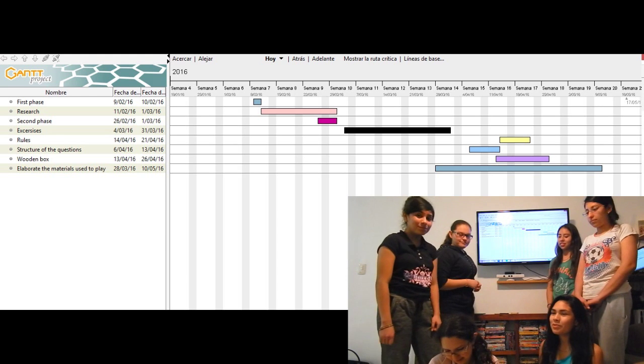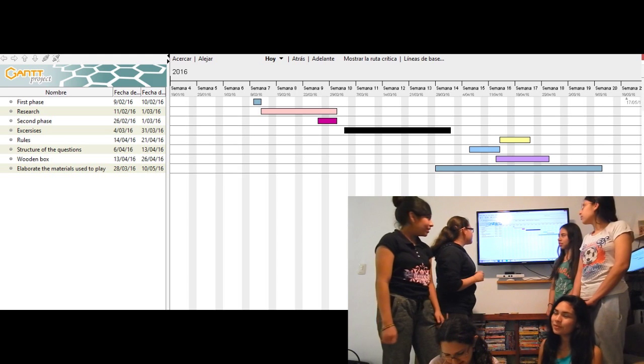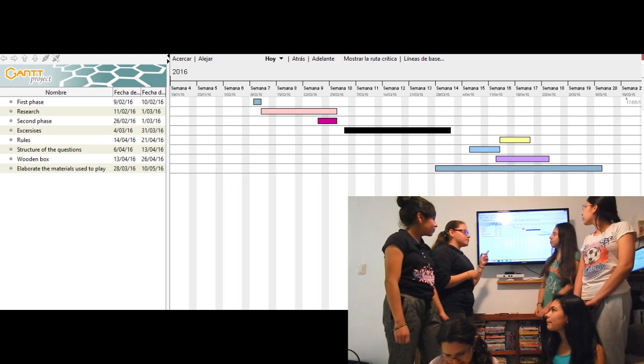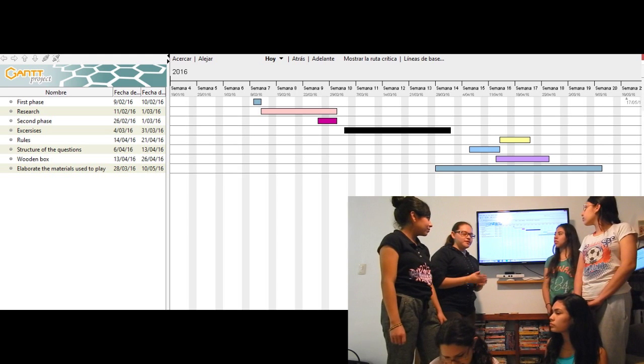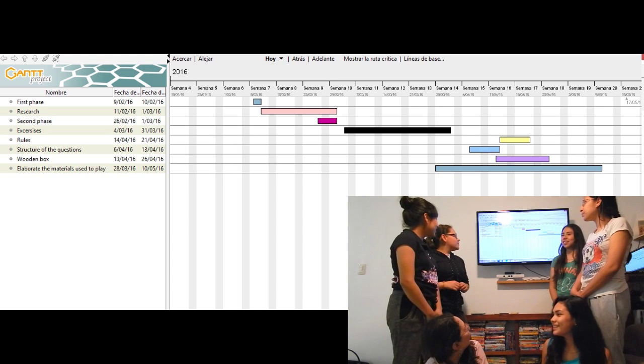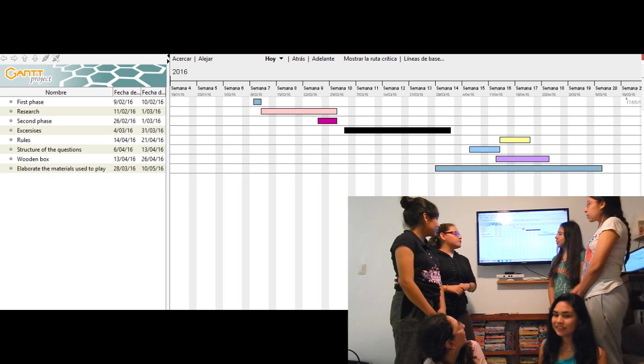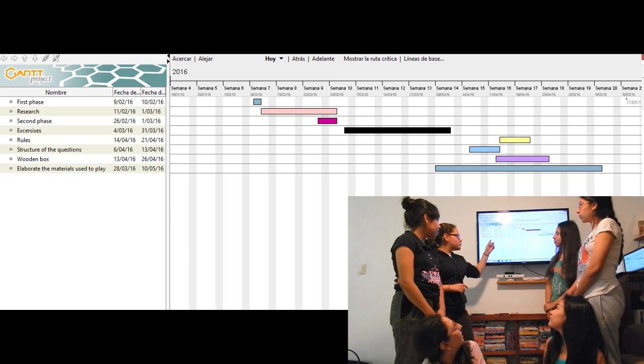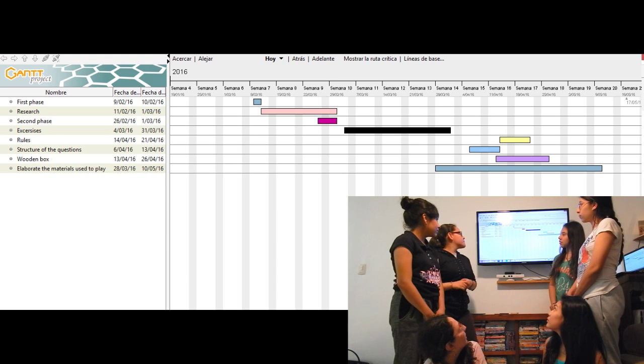We're in the development part of the rules. It's from April 14 to April 21, but we are doing our searching. So the structure of the questions for the trivia will be from April 6 to April 13.